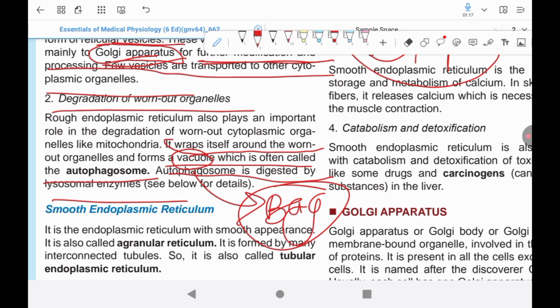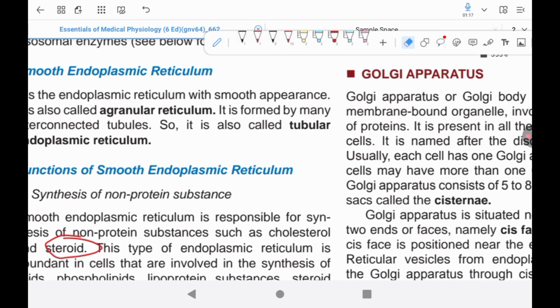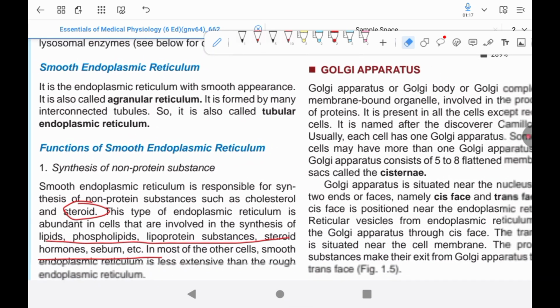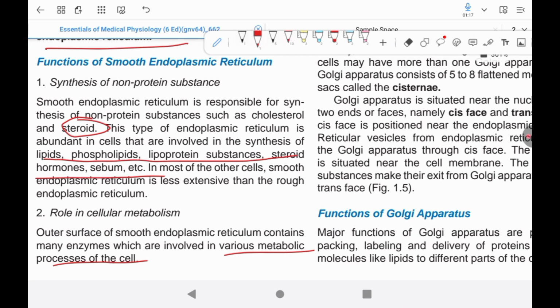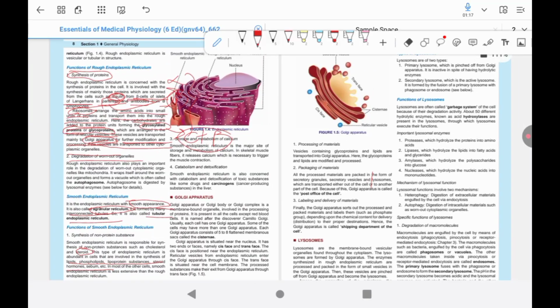It mainly secretes proteins, which include insulin from the beta cells of the islets of Langerhans in the pancreas. The pancreas is an organ which makes insulin. There are three cell types in the pancreas, called alpha cell, beta cell, and gamma cell. These are part of the islets of Langerhans, and the beta cell secretes the insulin. The second example is antibody from B lymphocytes.